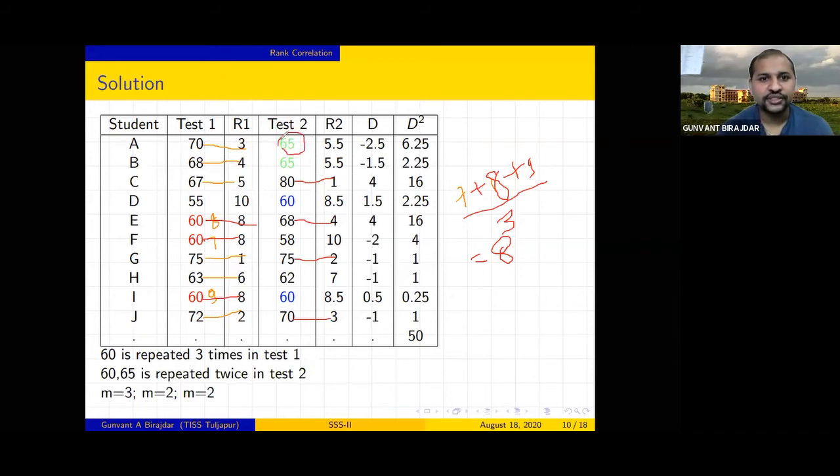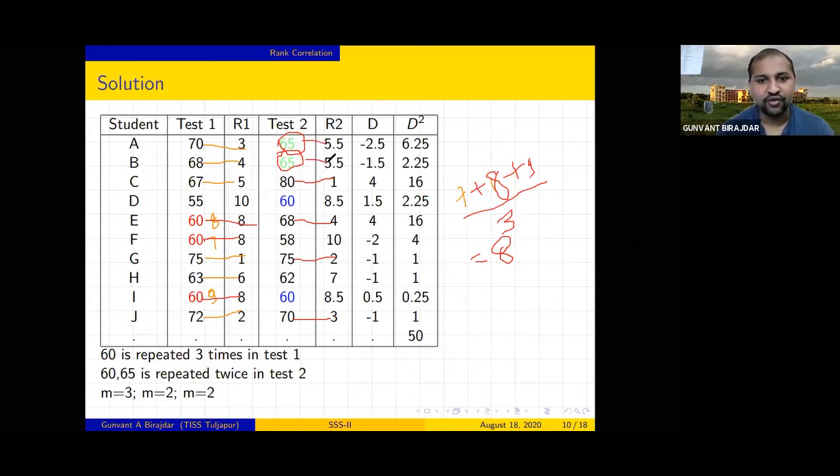How many observations are there? There are 2 observations. So they take positions 5 and 6. What is the average of 5 and 6? 5 plus 6 divided by 2 is 5.5. So we gave the rank 5.5, 5.5.